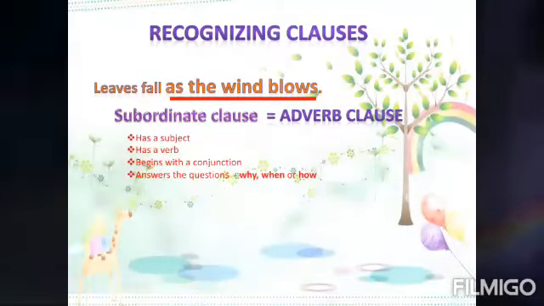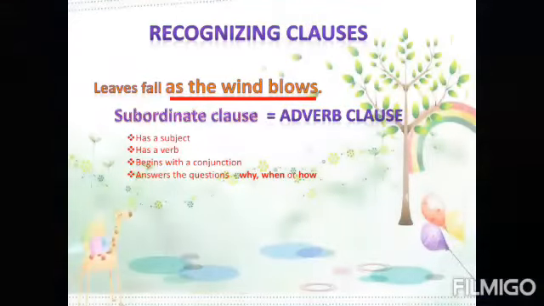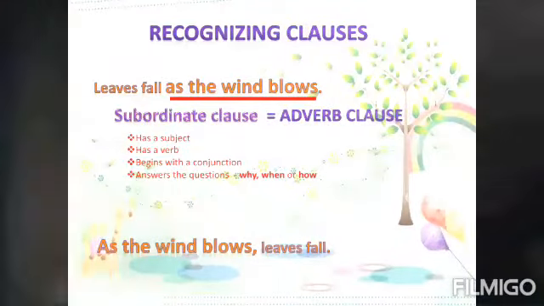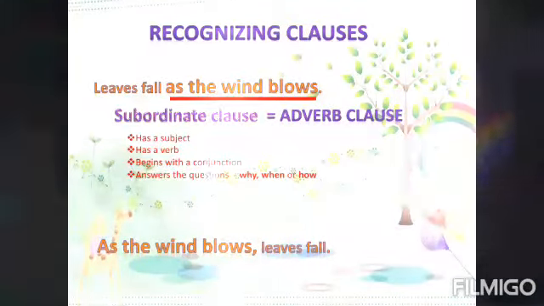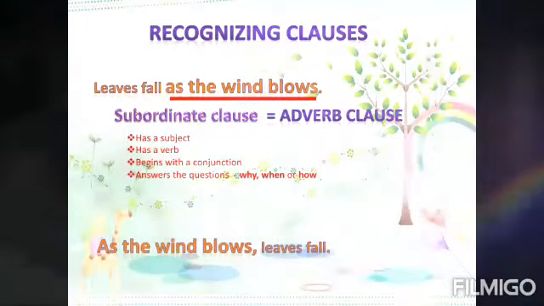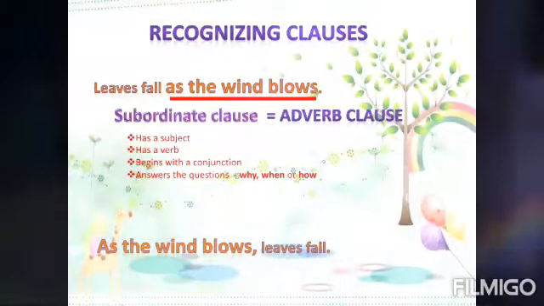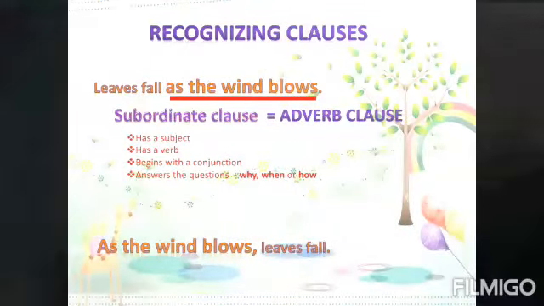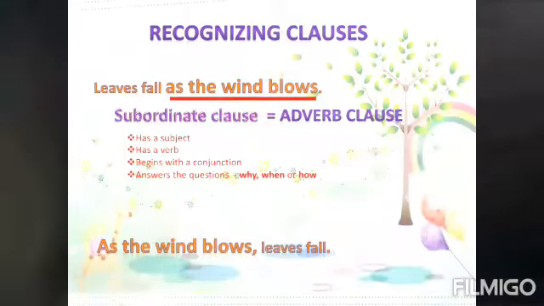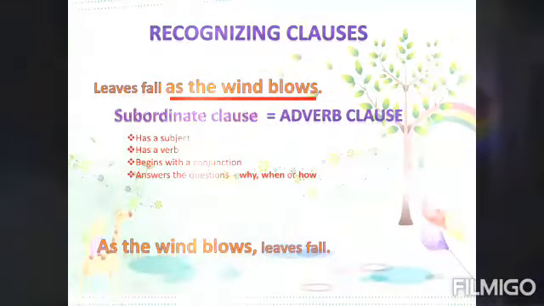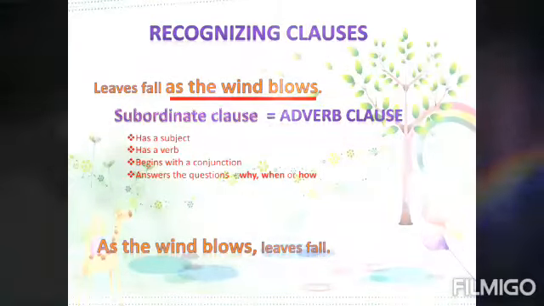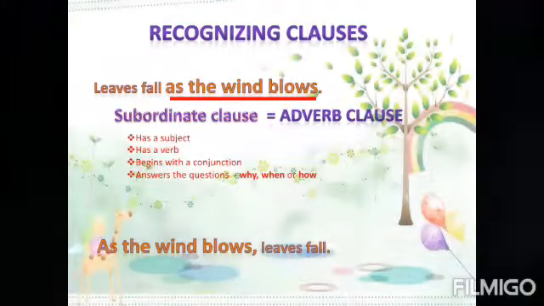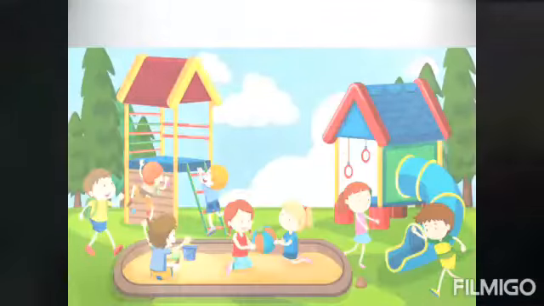An adverb clause can come at the beginning of a sentence too. As the wind blows, leaves fall. Remember, when you begin a sentence with a conjunction, by bringing the adverb clause to the front, add a comma to separate the subordinate clause and the main clause. These types of sentences are called fronted adverb clauses.